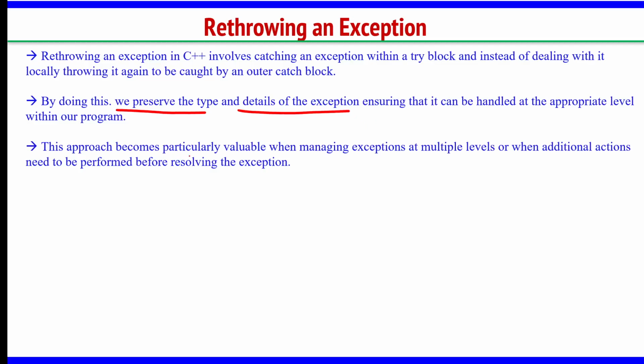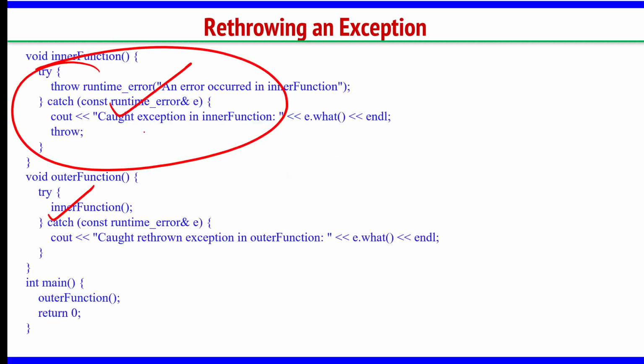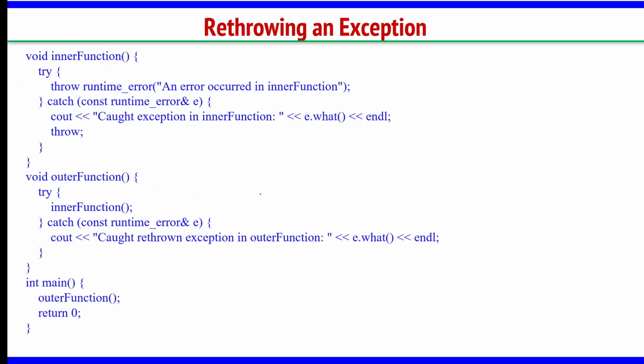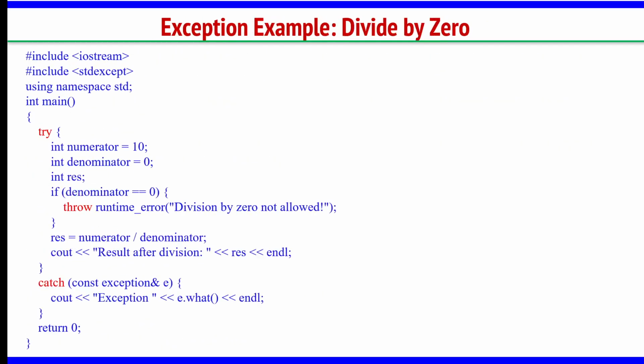This approach becomes particularly valuable when managing exceptions at multiple levels, or when additional actions need to be performed before resolving the exception. So when an exception comes in one function, it has to be known to the outer function also. If some other function has called this, it also has to be known. That way you can nest it, or implement a kind of hierarchy. So this is about throwing an exception. Now, the important terms which we have been using in our exception parts. So in this example, if you see, throw runtime error.